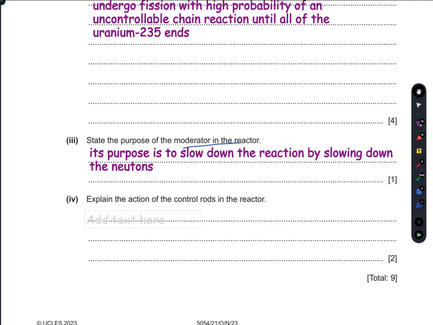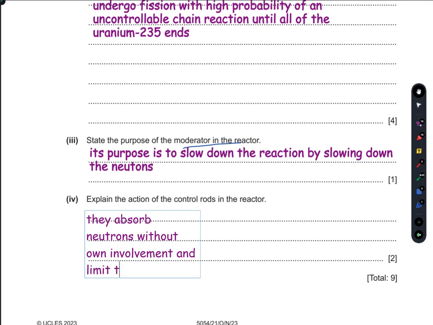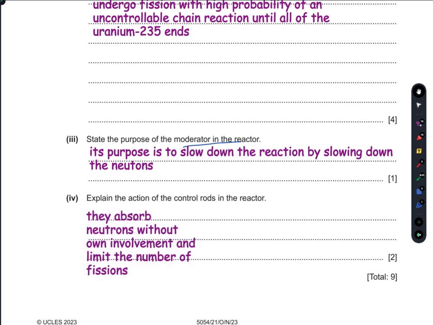So I'm going to write it here again. The control rods absorb the neutrons without involvement, and limit the number of fissions. The control rods are generally made of graphite, which is quite inert.